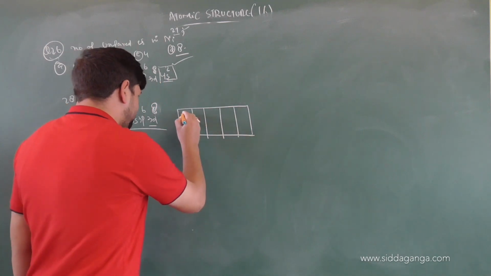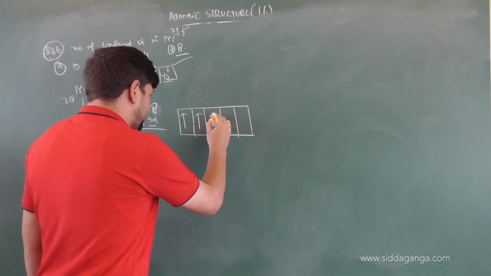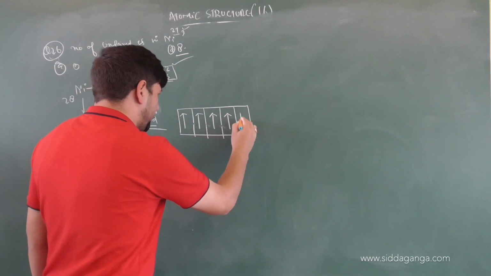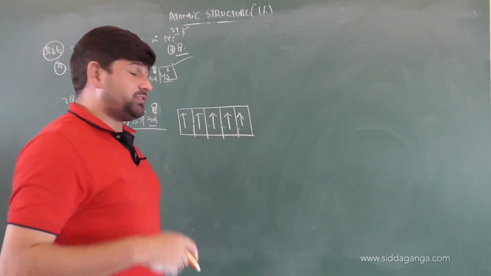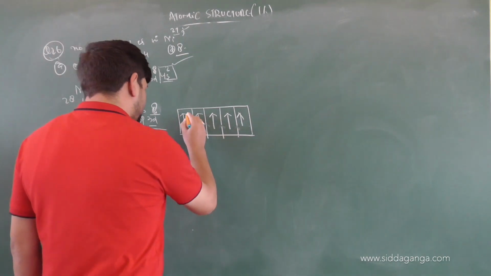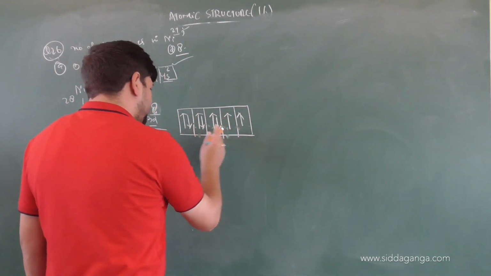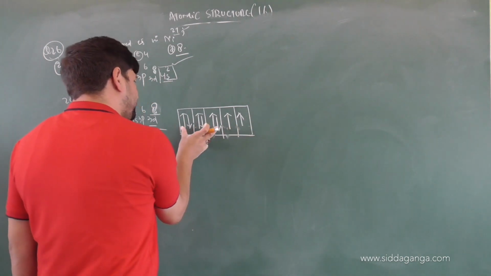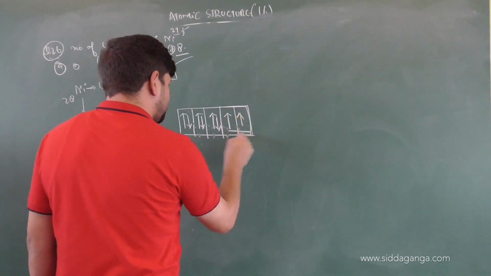So what will I give here? 1 clockwise spin. So everywhere I'll keep parallel spin for all these. So I have filled 5 d orbitals one on one. So I have followed Hund's rule. Now the total number of electrons we have is 8. So I have given only 5. So the 6th will enter here, the 7th will enter here, the 8th will enter here. It means out of those 5, 3 will get paired. How many are unpaired now? 2. So these are the 2 electrons which are unpaired.